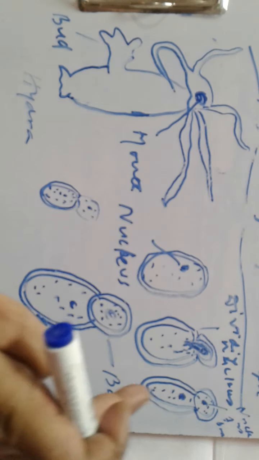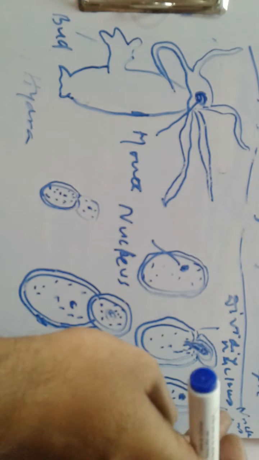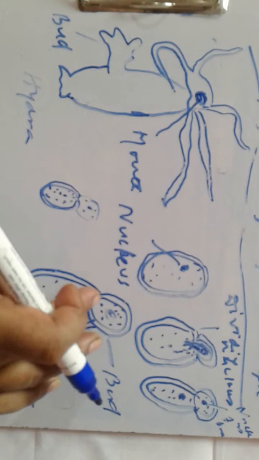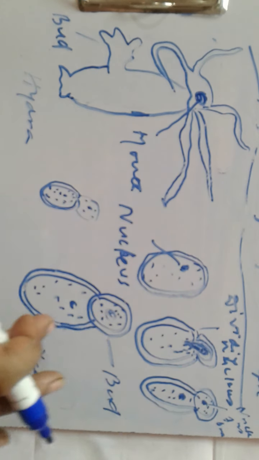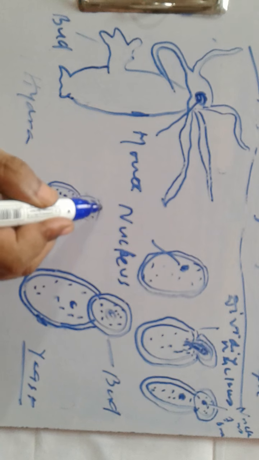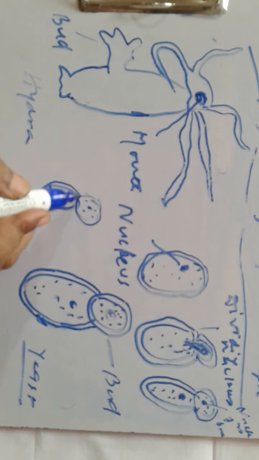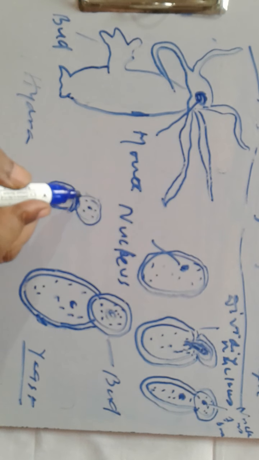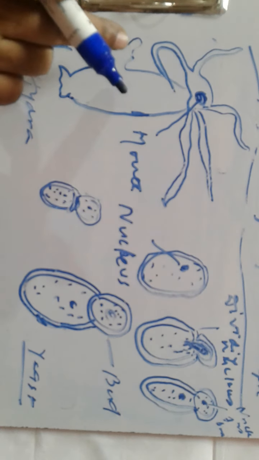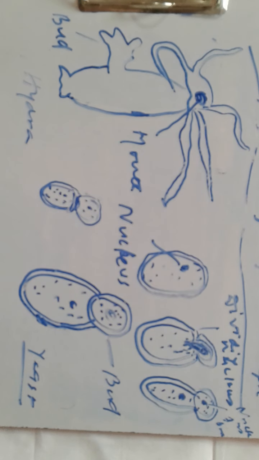So here the nucleus divides. We find that there is the division of the nucleus, then it moves here, then we find that almost the division is complete with the division of the nucleus and the cytoplasm, and in this way the division is almost complete, and it has detached from the parent. So that was external budding. The bud has developed externally. It's not an internal one.